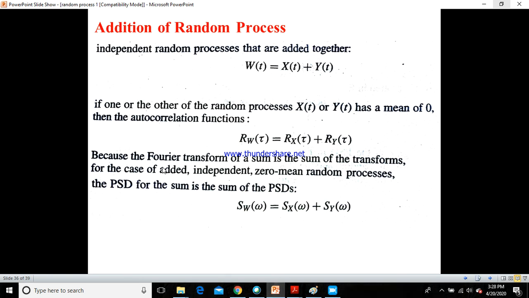Therefore, finally you can say that the power spectral density of the summation W of t would be equal to the power spectral density of X added with the power spectral density of Y. Okay, so the sum is the sum of power spectral densities.